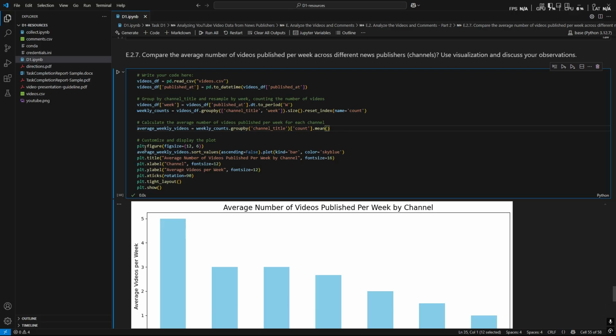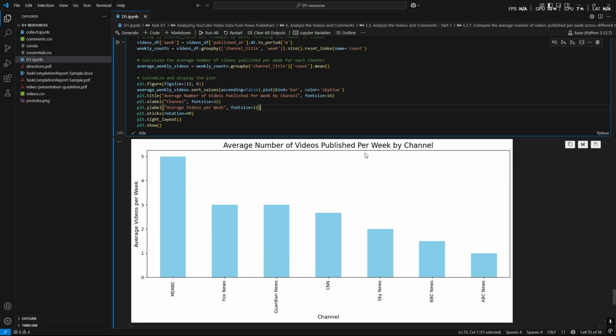Following this, I use this code here to visualize the information with a bar chart on a 12 by 6, and then I sorted the average number of weekly videos in descending order. I plotted the title and the height, and then it shows on each bar the average number of videos they publish per week. I customized the plot with specific X and Y labels here, and rotated the X-axis by 90 degrees for better readability.